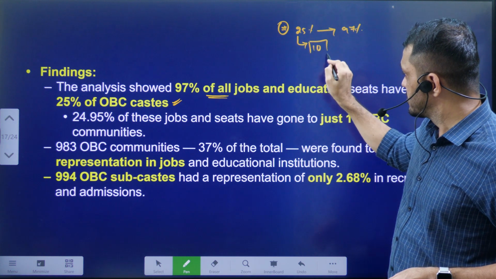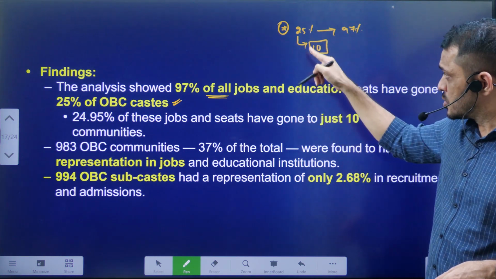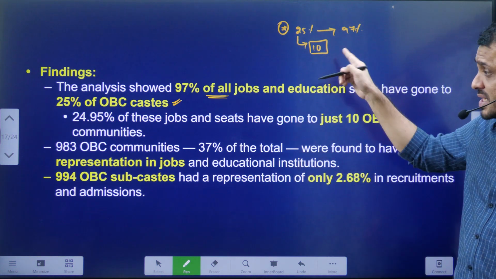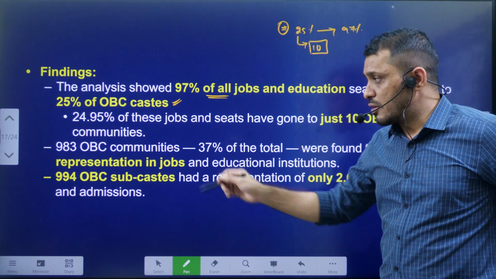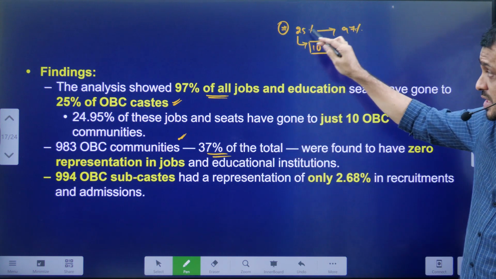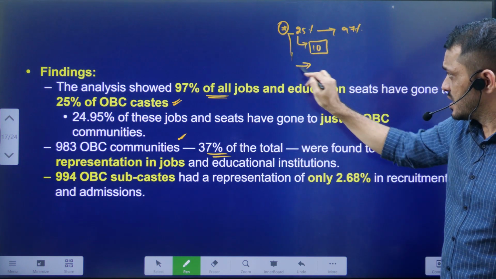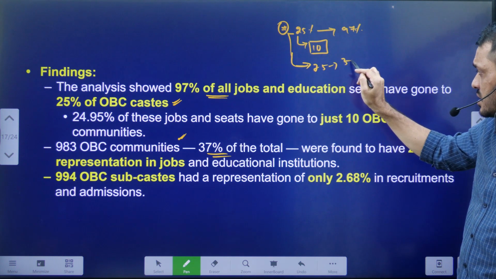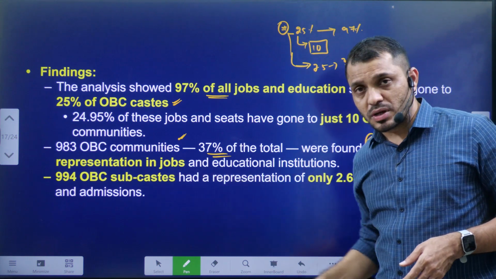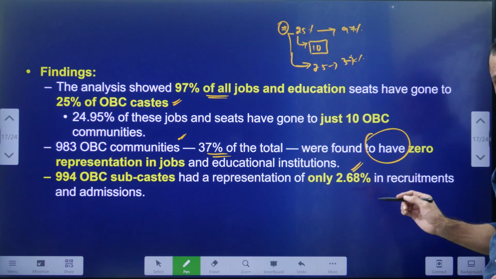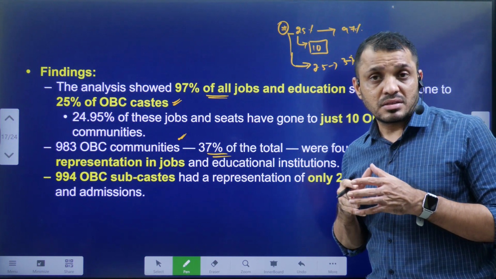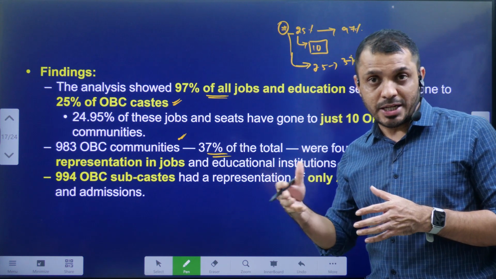See again, out of the jobs, more or less 24.95% are enjoyed by only 10 communities. And around 983 OBC communities, that means around 37% out of the rest of the 75%, they have zero representation. Around 994 communities have been represented only around 2.68%. So when you look at this data, you can understand how the distribution is unequal in nature.